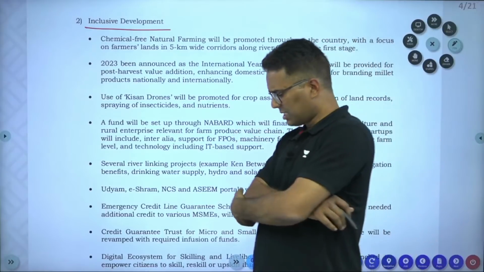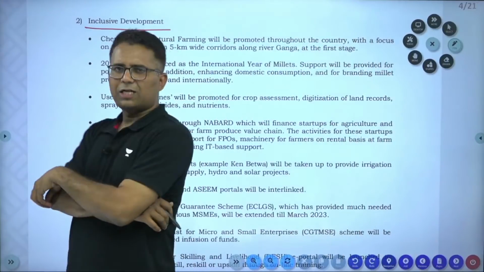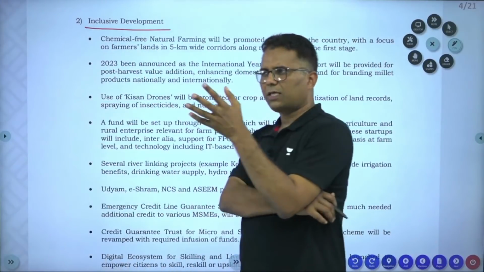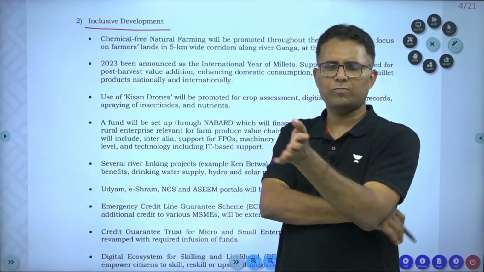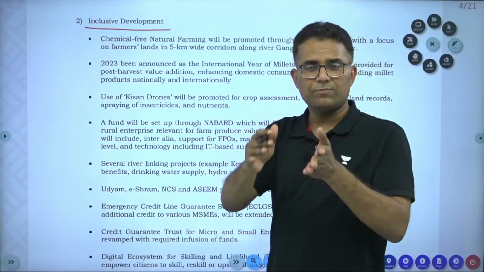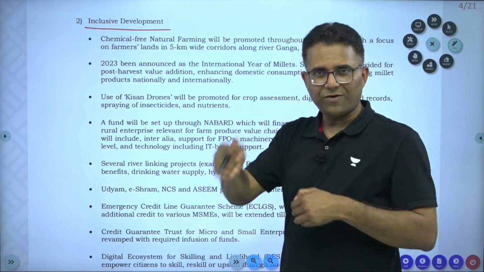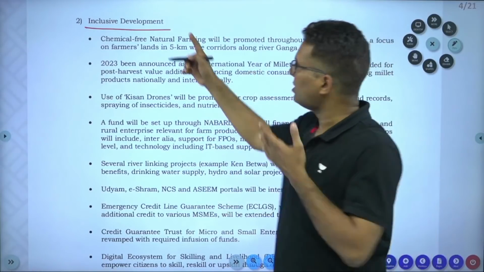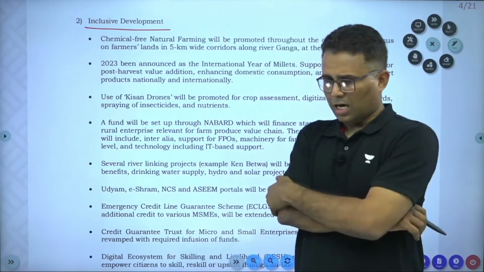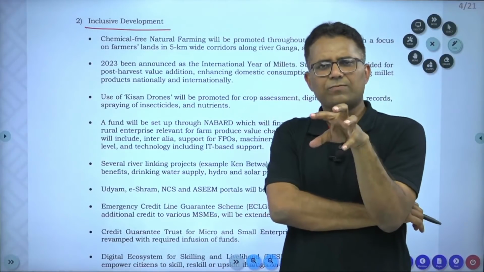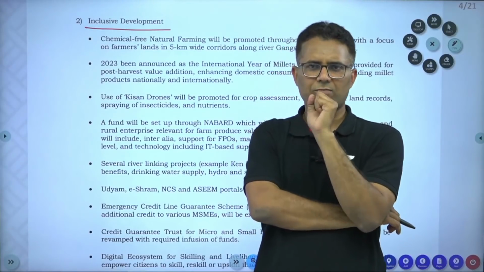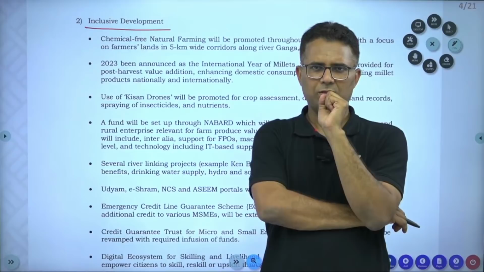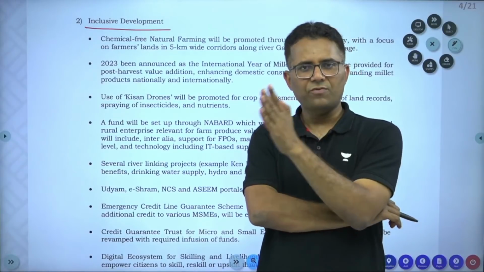Of course, you understand that inclusive growth and development is one of the important areas of focus of the government since the past also, but this year the budget has specifically been divided into 4 priority areas and one is inclusive development. So, regarding agriculture, this year's budget focuses a lot on natural and zero budget farming, chemical free farming. So, there is going to be emphasis on that.